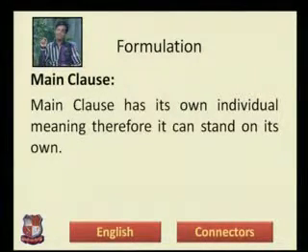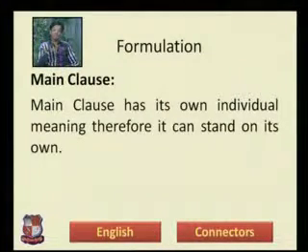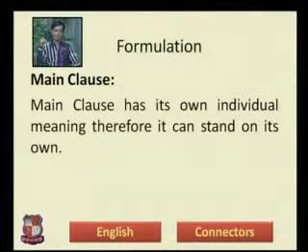Very interesting thing. I would rather start from the very beginning, as I was telling you that these types of sentences are very important to understand. Because if you know the simple sentence, then only you can move on with the compound sentence. If you know the compound sentence, then only you can move on with the complex sentence.